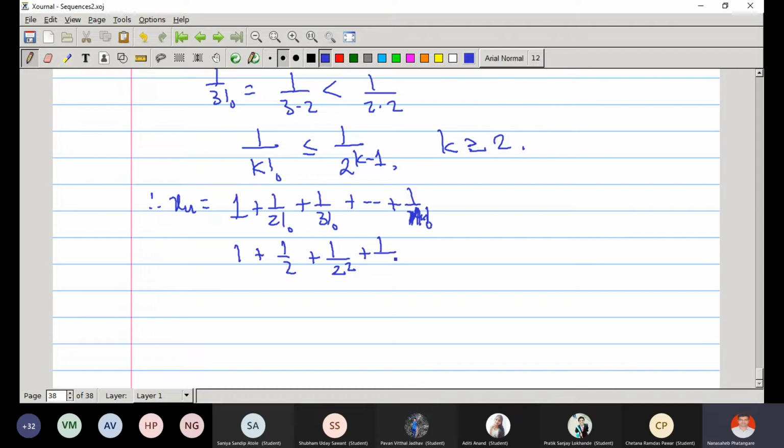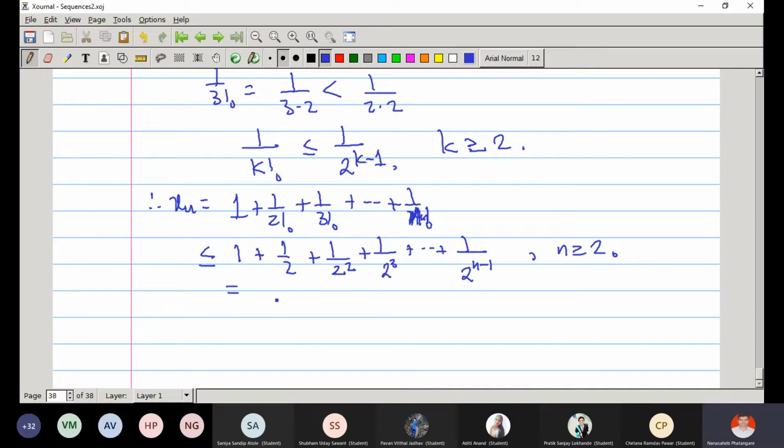I will replace 1 by 4 factorial by 1 by 2 raised to 3 and so on. I will replace 1 by n factorial by 1 by 2 raised to n minus 1. Then this expression is bigger, no doubt, right? So this is true for all n greater than or equal to 2.